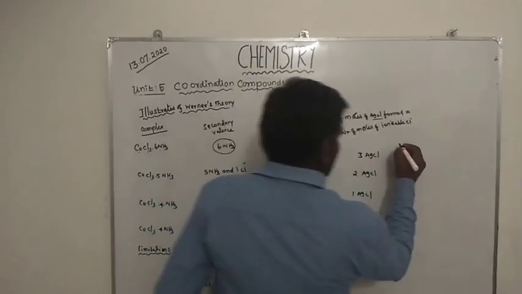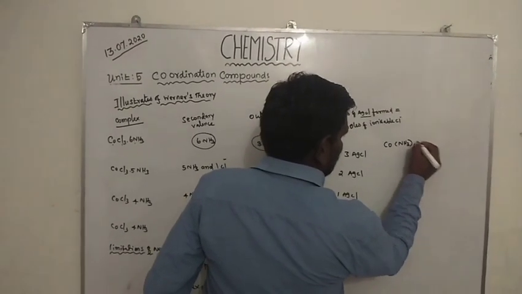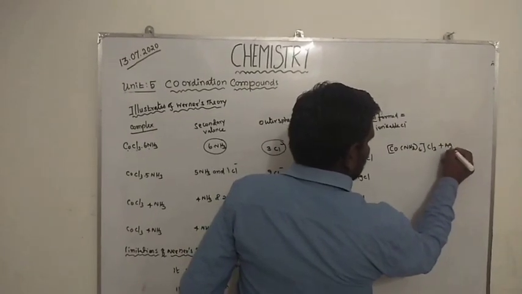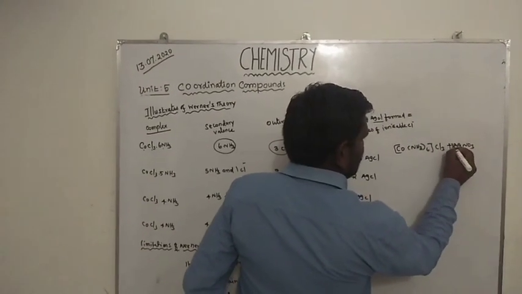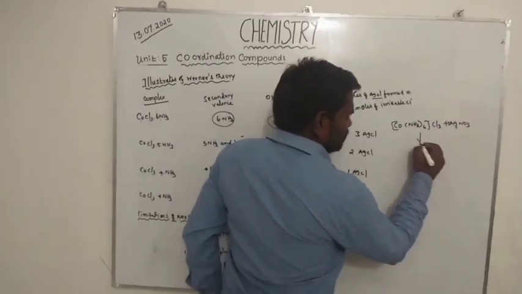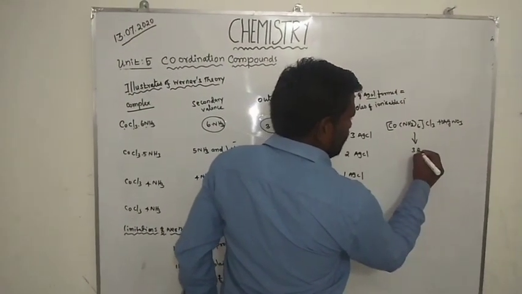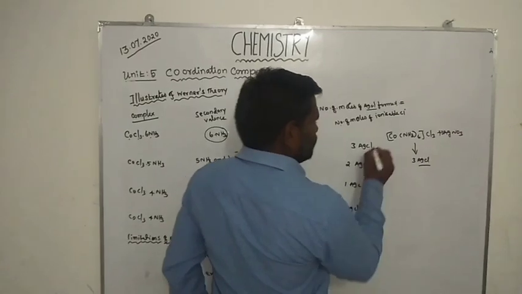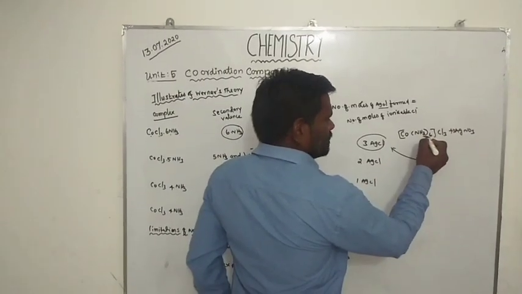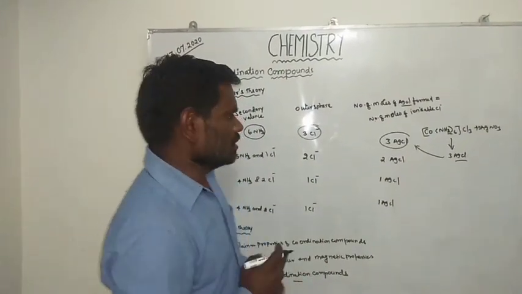Why? Because when hexaamminecobalt(III) chloride is treated with silver nitrate, 3 moles of silver nitrate react with this complex and 3 moles of AgCl are obtained. So 3 AgCl here, because the secondary valency is not ionizable and the primary valency is ionizable.